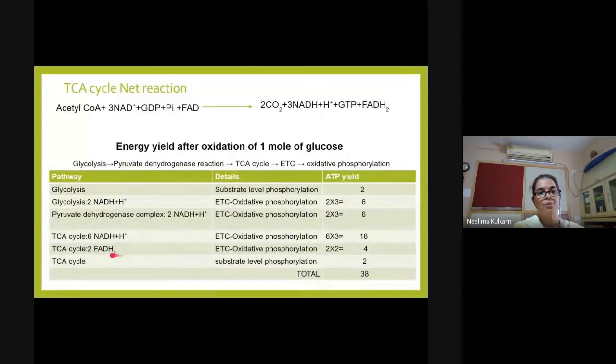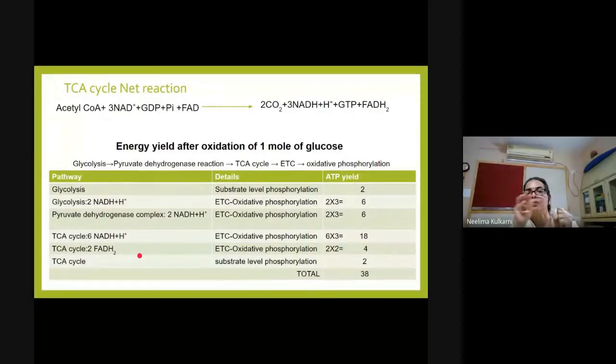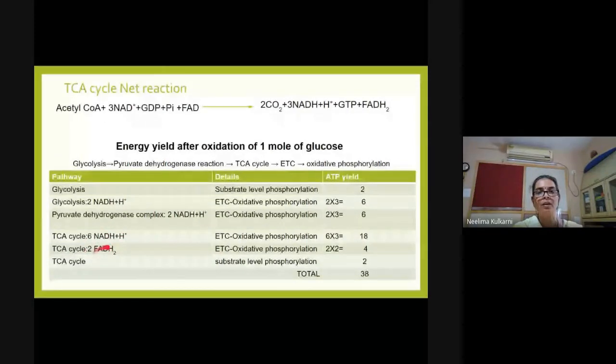2 FADH2 are produced. FADH2 cannot donate electrons to complex 1 in oxidative phosphorylation. Instead, it donates electrons to complex 2, that is the succinate dehydrogenase itself. Succinate dehydrogenase will then donate electrons to coenzyme Q. You will see details of these things later on, but you have to just remember that when FADH2 acts as donor, less protons are pumped out.